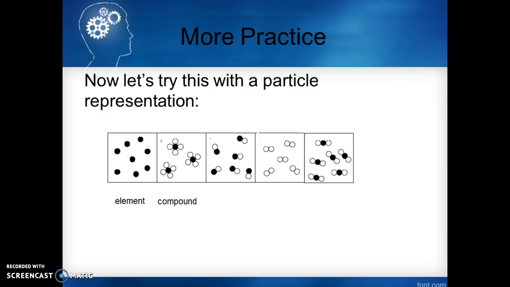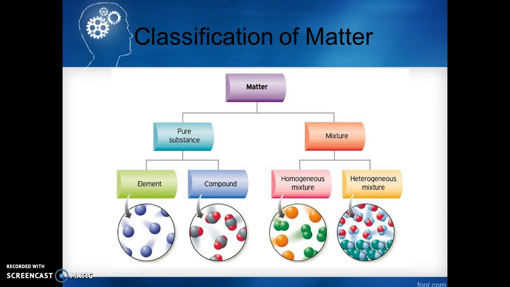The next one, again, 2 different types of circles or particles chemically combined. So that's a compound. This one here, we have 2 circles, 2 particles, yet they're the same. So that's like our O2, that's an element. And then this last one, you can see you've got 2 whites joining the black on the outsides there, and they're all the same. So that's a compound. So hopefully you were able to sort those with no problem. Good job.